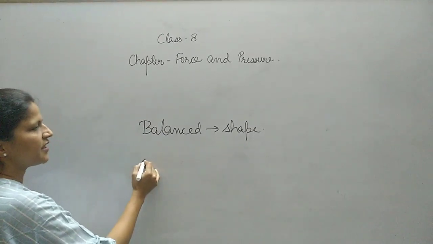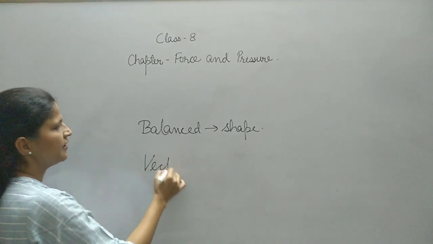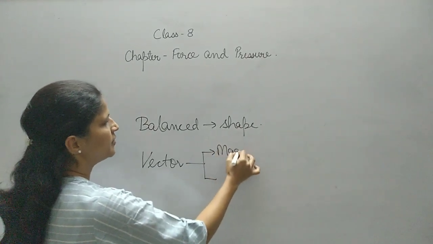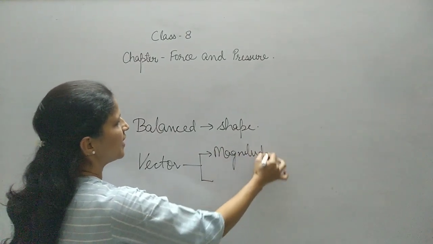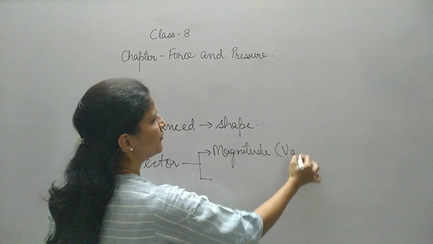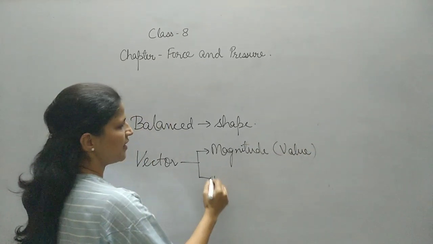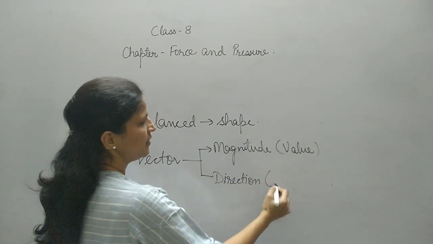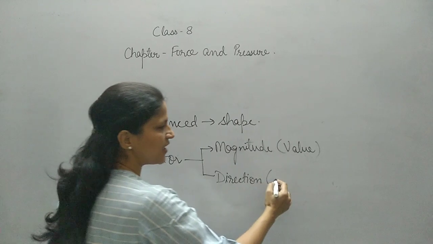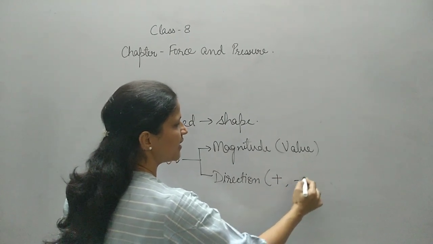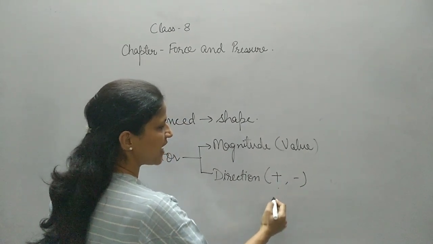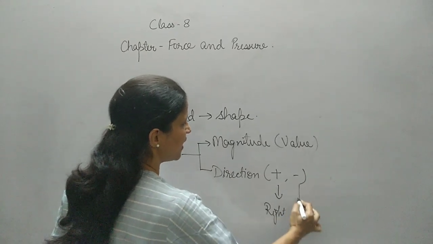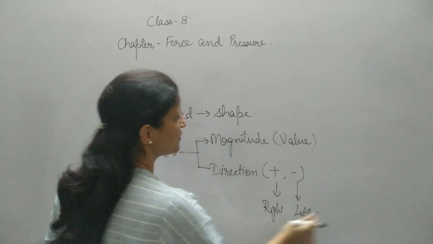and we also learned that force is a vector quantity which is specified completely by magnitude, which means the value of the force, and by direction in which the force is applied. In our context, we took the directions as positive and negative. The right direction we took as positive, and left we took with a negative sign.